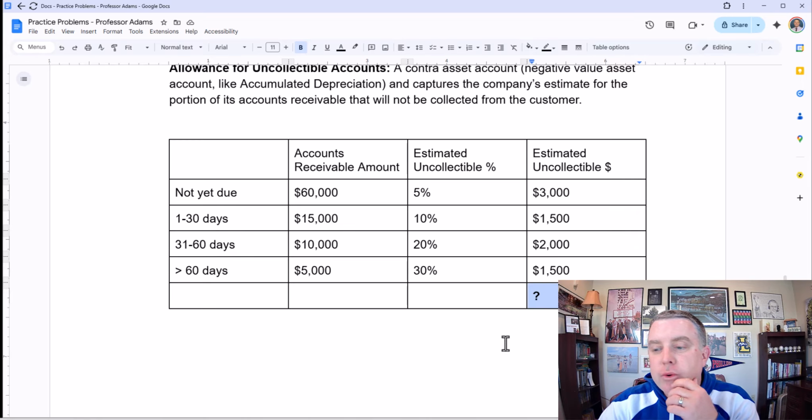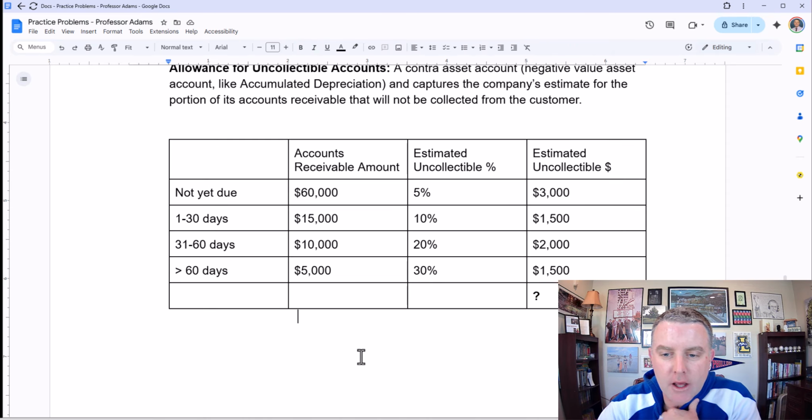I'm going to leave it up to you to figure out what that number is, and you can reply in the comments below, and I'll tell you if you are correct.